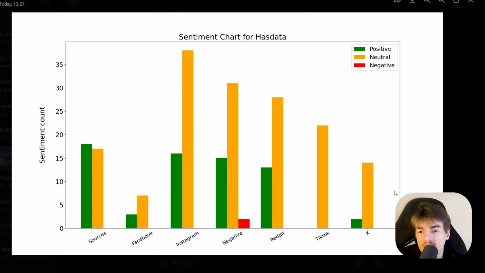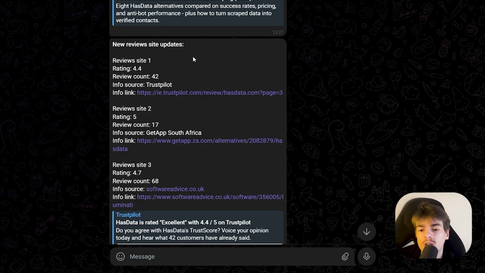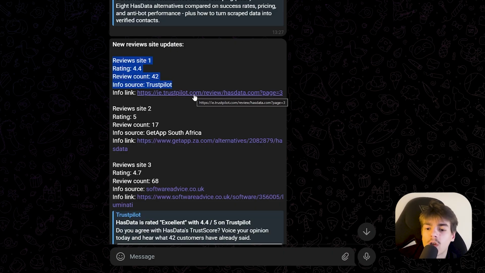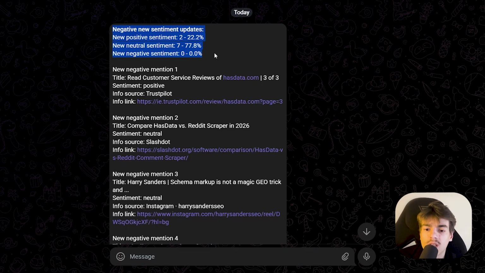This is the chart measuring the sentiment on how the public feels about our brand. We get new review site update. I get an overview of the update, and if I want more details, I can just click on the link. At the top, we get an overview of the sentiment and what's going on. We see 2 new positive mentions, 7 neutral mentions, and 0 negative mentions. And if I want more details, again, I can click on the link and see what's happening.